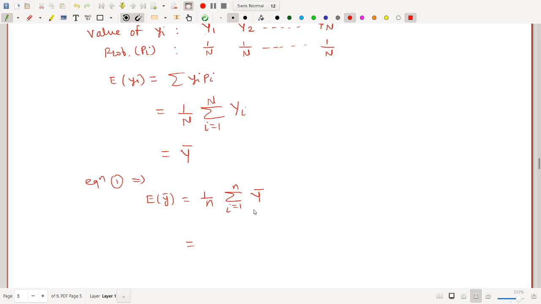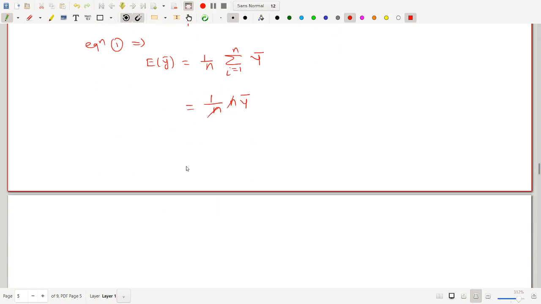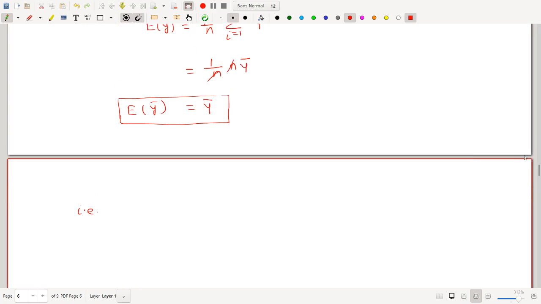Now, this Y bar is constant with respect to this summation, so I can write this as n into Y bar. Now n will get cancelled. So expected value of small y bar is equal to capital Y bar. This means sample mean is an unbiased estimator of population mean.